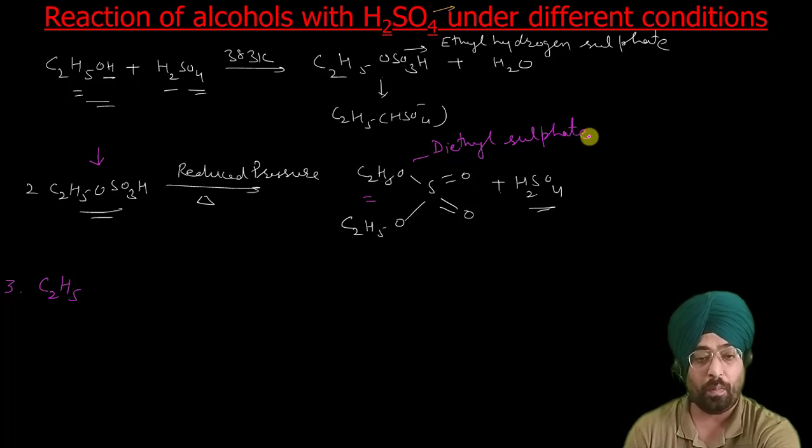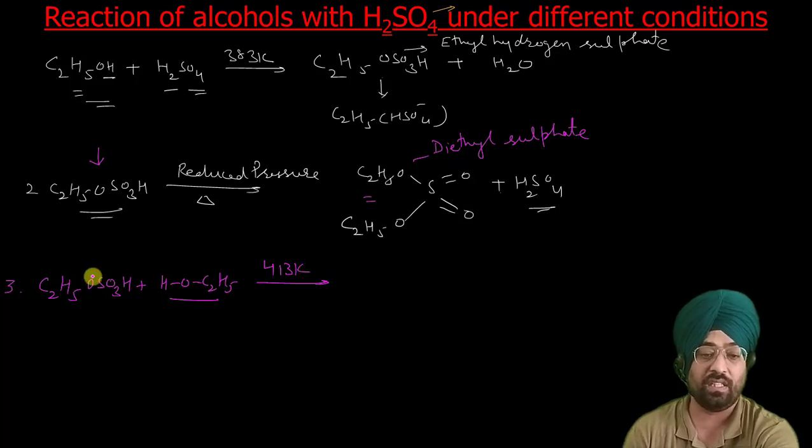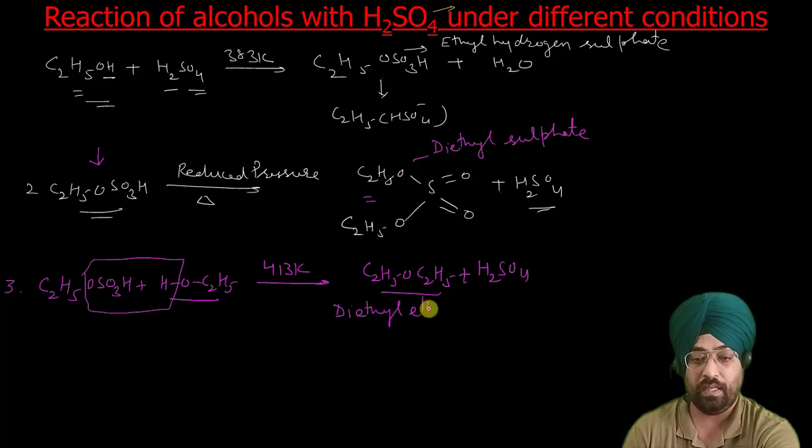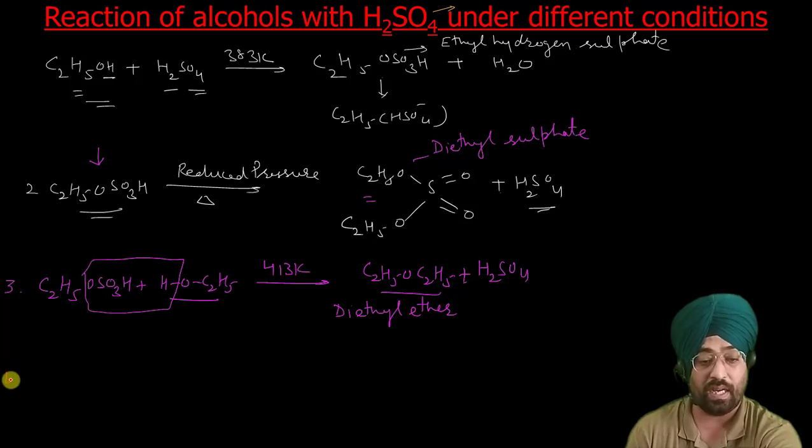And if we have C2H5OSO3H with excess ethanol, HOC2H5, and heat it around 413 Kelvin, then you get ether. Sulfuric acid is removed like this, so you get C2H5OC2H5 plus H2SO4. Diethyl ether is formed.